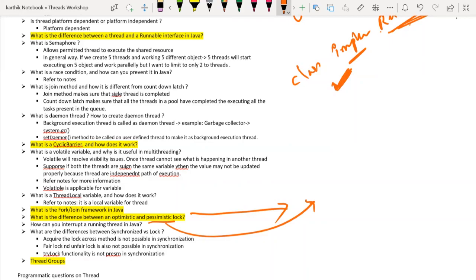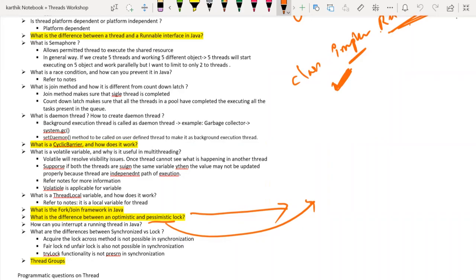In the pessimistic lock, what happens is there are many chances that multiple threads are likely to work together on the same object. That time you have to lock one object until it completes the work. You should not allow the other thread to work. So it is nothing but the object lock that we have discussed. That is a pessimistic lock.